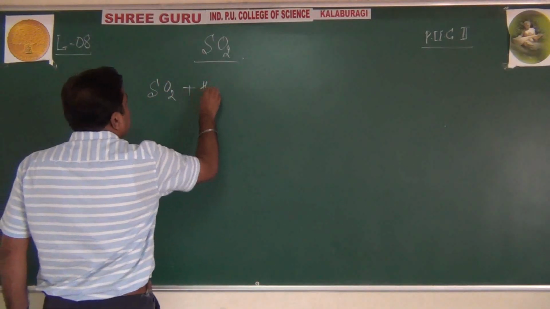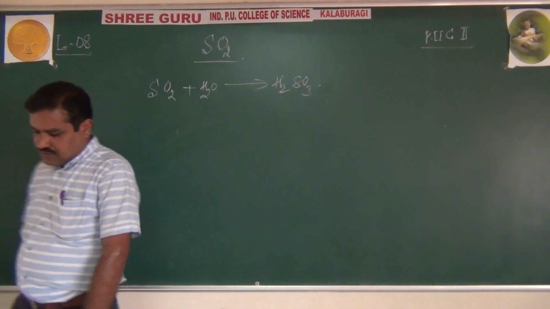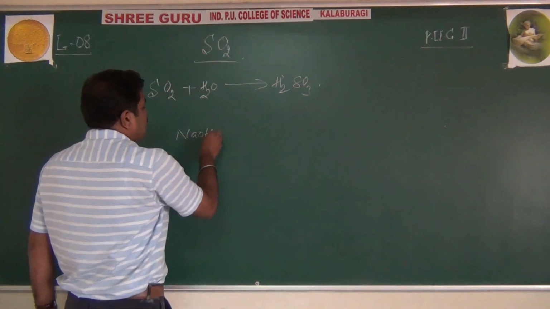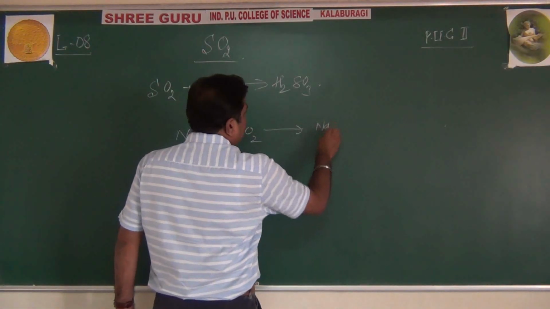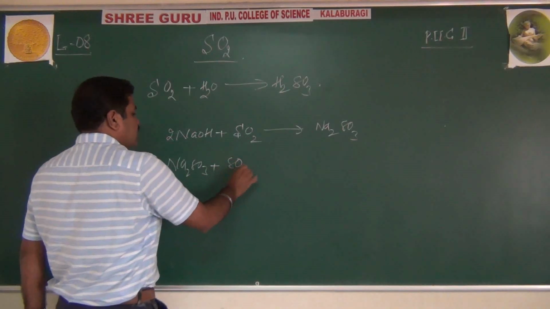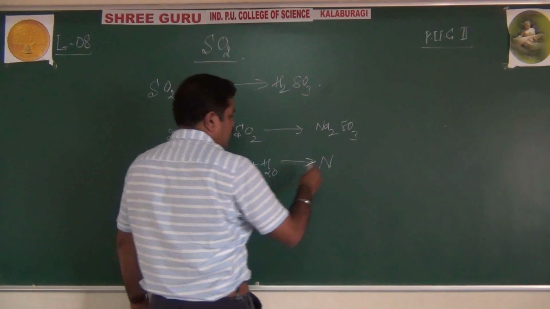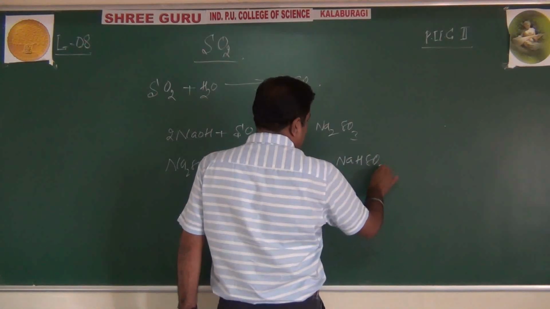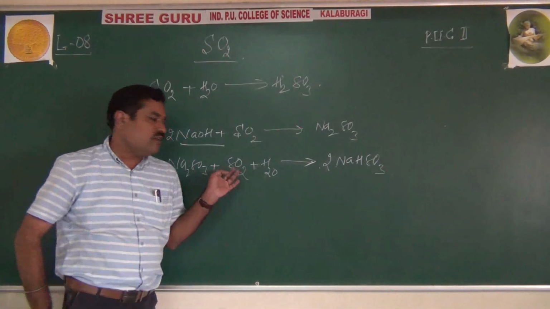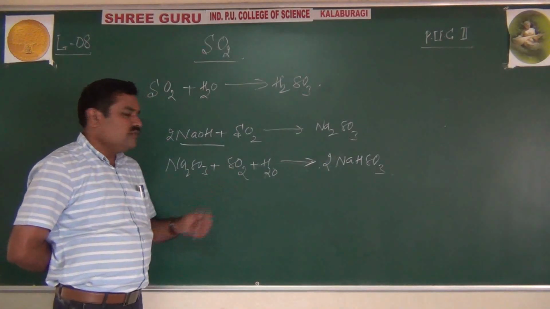SO2 dissolves in water readily and forms sulfurous acid, H2SO3, which is acidic. It reacts with a base like sodium hydroxide to form sodium sulfite Na2SO3, and sodium sulfite with another mole of SO2 in water forms sodium bisulfite, 2NaHSO3.